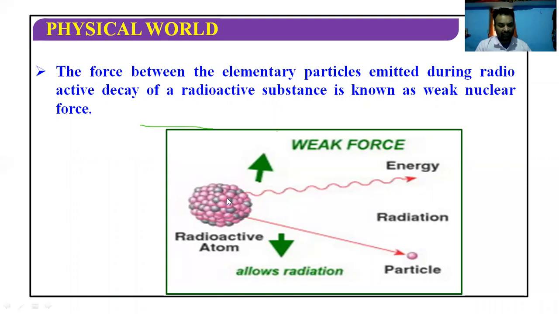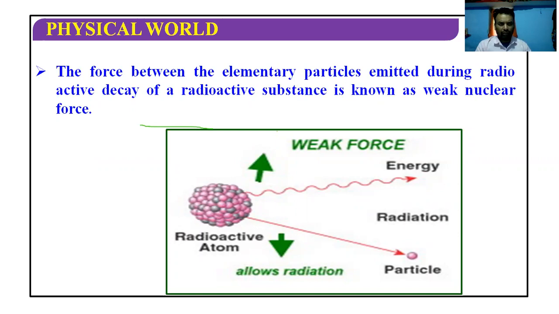Because if the strong force is there, it means the strong force should not allow disintegration of the particles. But disintegration, meaning conversion of one particle to another, is going on, and that is happening through a mechanism of the weak forces.